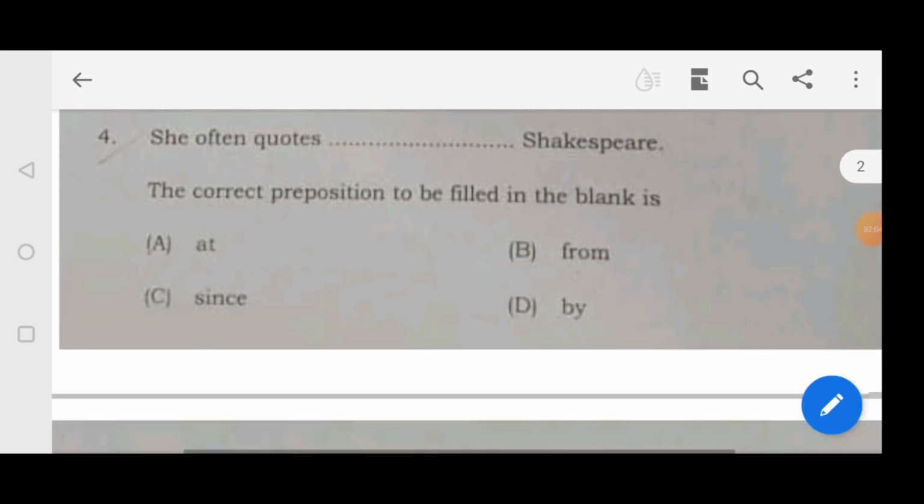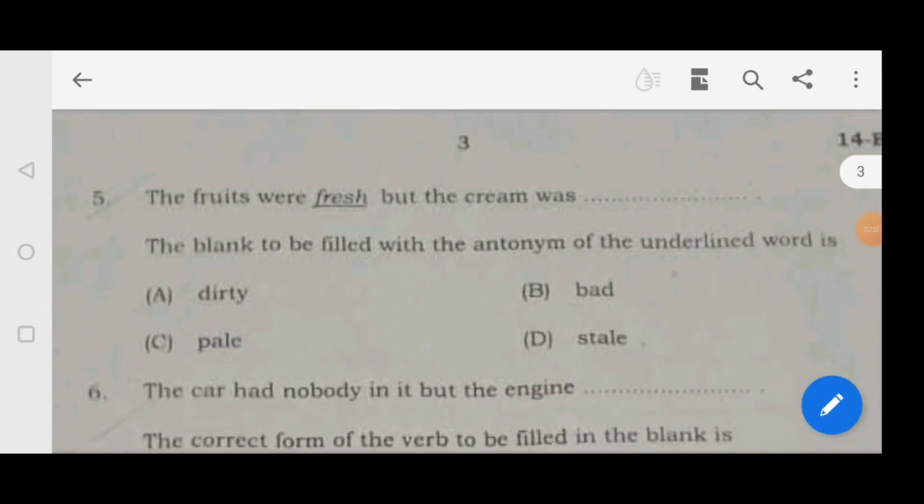Moving on to the next question. The fruits were fresh but the cream was dash. The blank is to be filled with the antonym of the underlined word; antonym means opposite word. Option A, dirty; B, bad; C, pale; and D, stale. So here the answer is option D, stale.